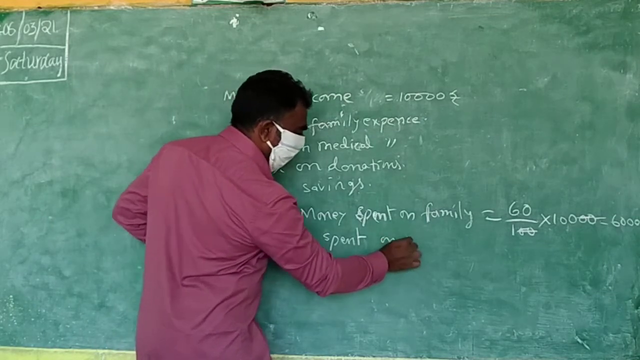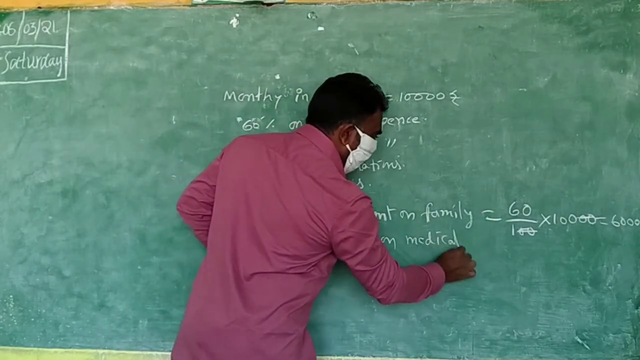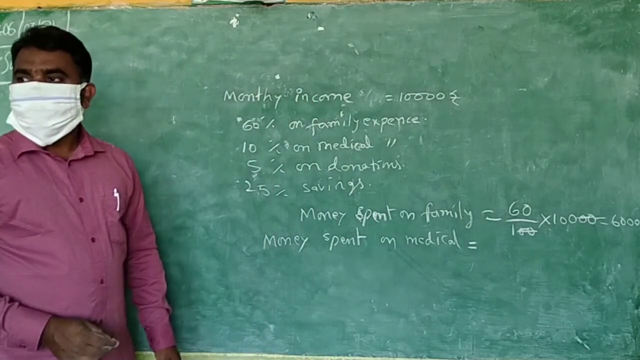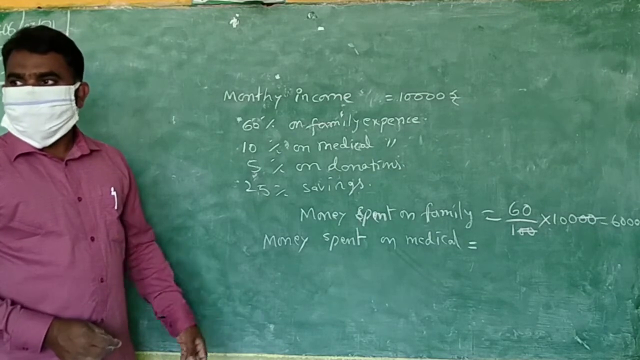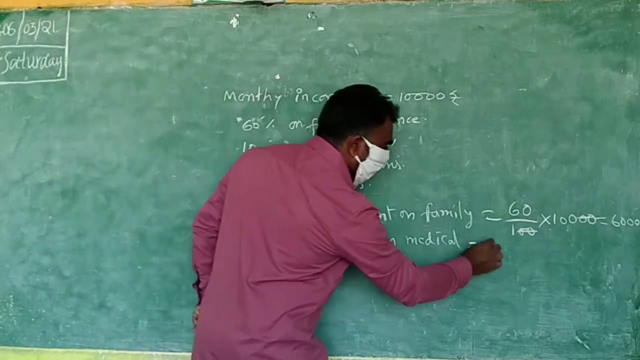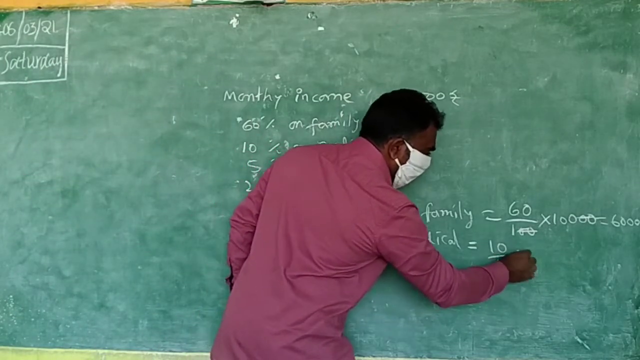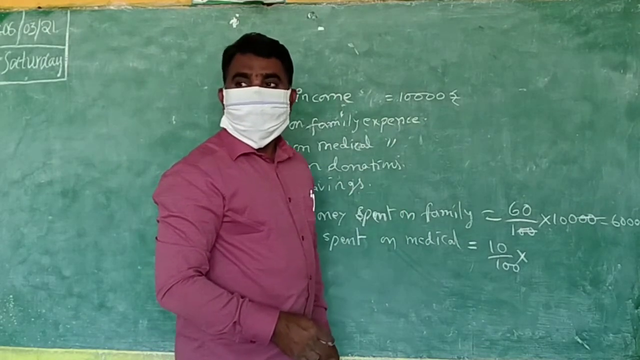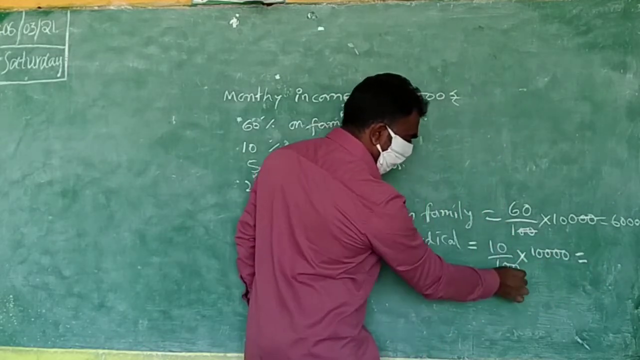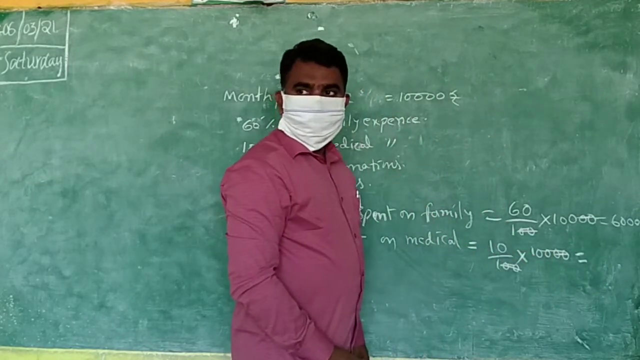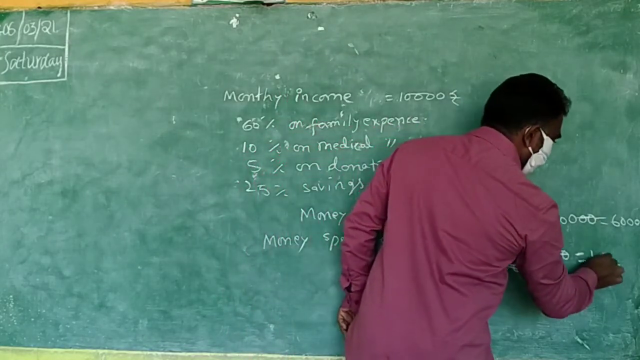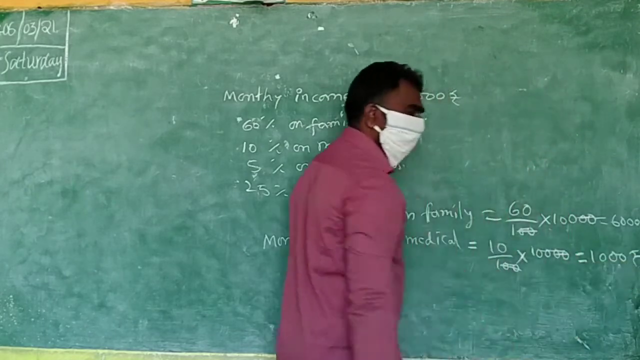Money spent on medical. Very good. Medical, how do you find it? Say to me. 10% means 10 by 100 into 10,000. Total is 10,000. Here, ending zeros. Multiplication. 1 1s are 1, 3 zeros. So it will be 1,000 rupees.